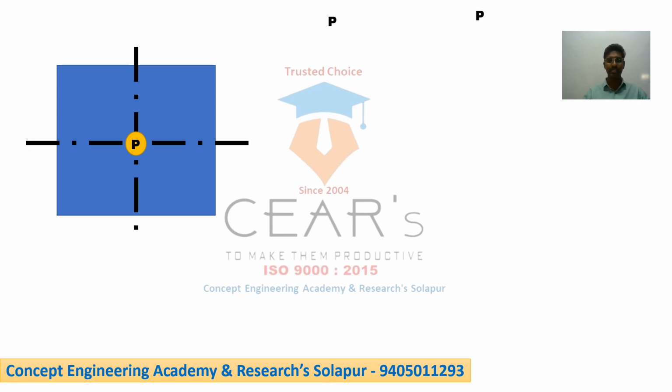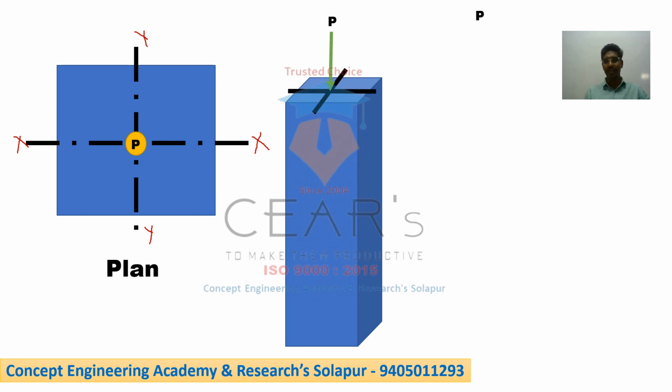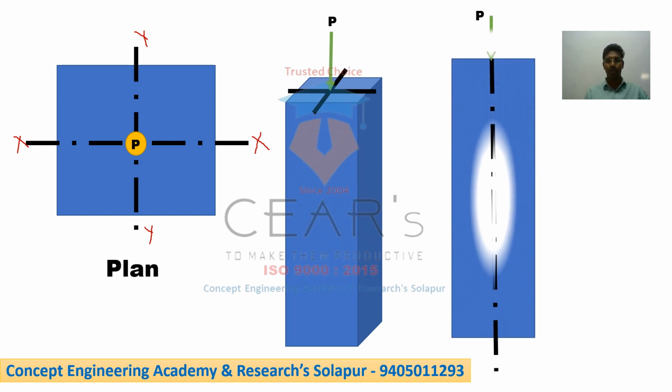My dear students, please see this. This is called the x-axis, and this is called the y-axis. This is called the plan. Now this is the 3D view I'm representing here. So this is again the x-axis. Sorry, just rearranging that terminology. This is the x-axis, and this is the y-axis.